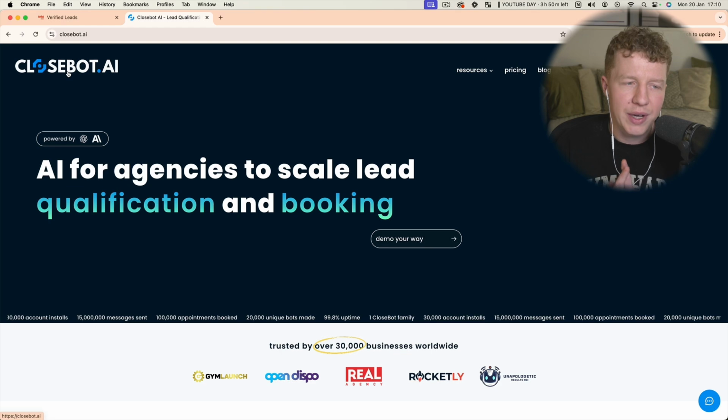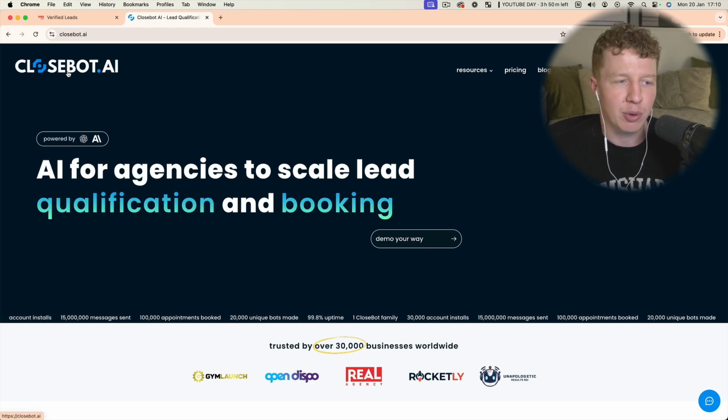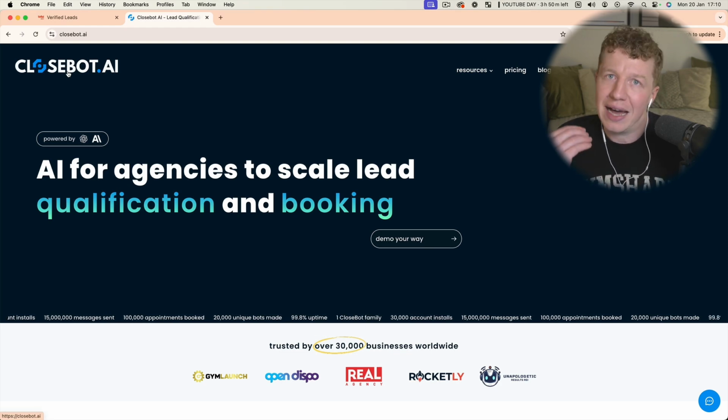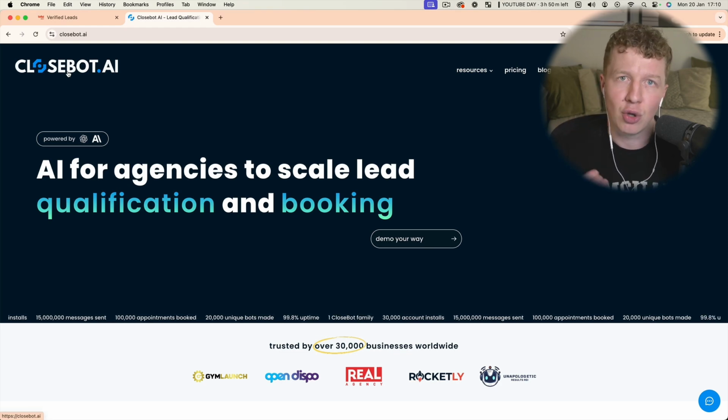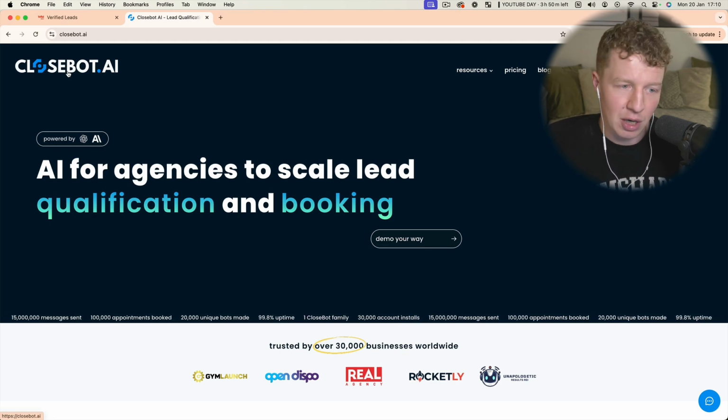Okay, so the tool that we're going to be using for the AI is going to be Closebot.ai. It is important to mention there are tools within GoHighLevel that can do a similar thing, but from my experience, it's just not quite of the same level as Closebot. Perhaps in the future, GoHighLevel will catch up and we can just seamlessly use GoHighLevel for literally everything. But for now, I am using Closebot.